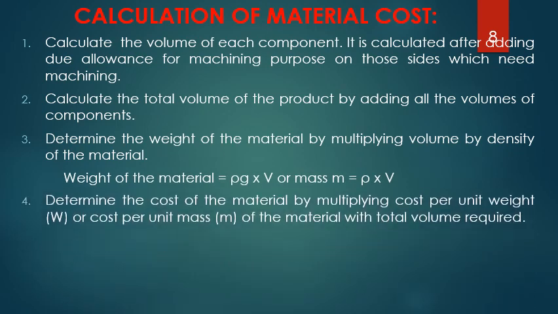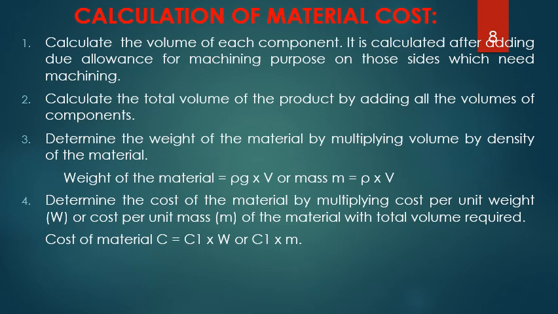Once I get the total weight of that particular part, normally I purchase a material. The rate of the material is always told in terms of per kg. So I can get the per kg cost of that particular material, multiply the total weight of that part by the per kg cost, so that I can get the total cost of the material.